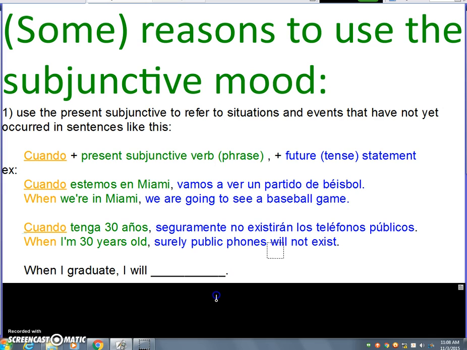And here I would like you to write your own example sentence. Go ahead and copy this down. When I graduate, I will blank. So you're going to need to write down cuando. Then you're going to need the present subjunctive of to graduate. And then after it, you're going to need a future tense statement. Make it a good one. You're Spanish 3 students. Make me proud. All right, so that's one reason to use the present subjunctive mood. Let's find out what our other one is.